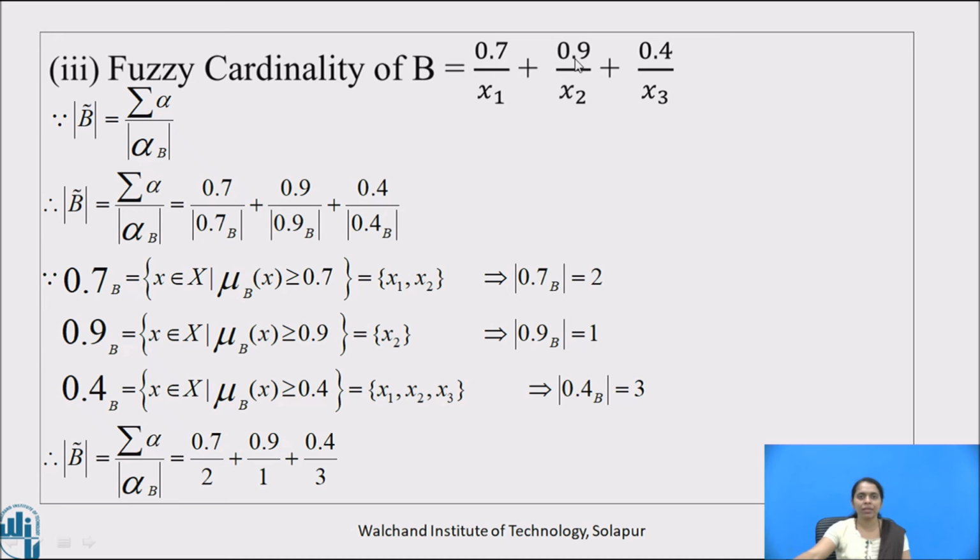Here 0.7 and 0.9 satisfy the condition, which correspond to the elements x1 and x2. So this is the set {x1, x2}. Therefore, mod of 0.7 cut of B is 2.